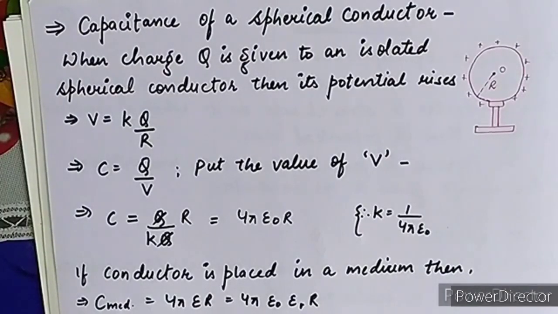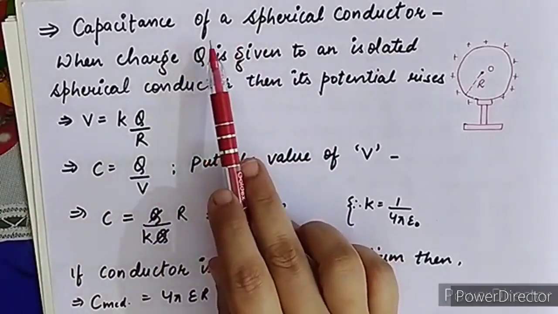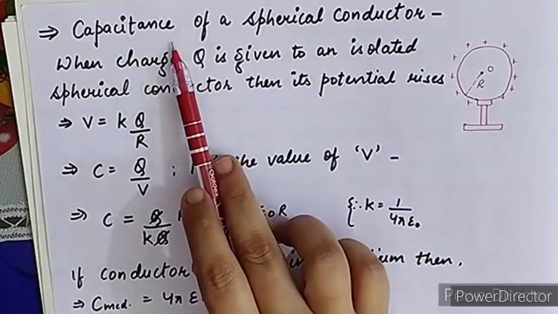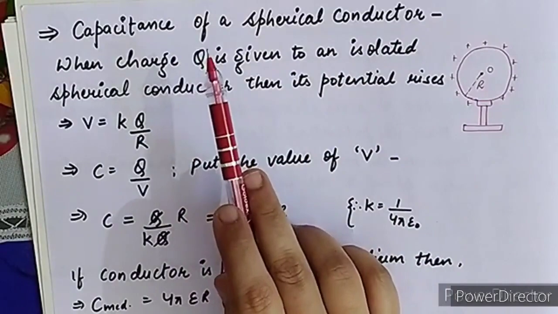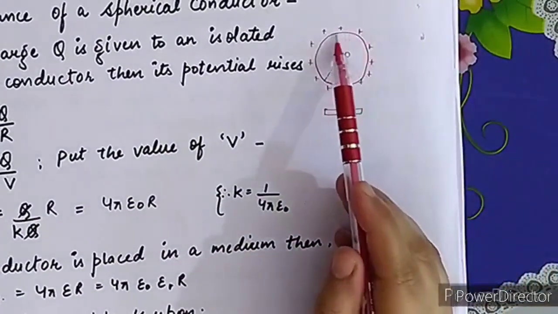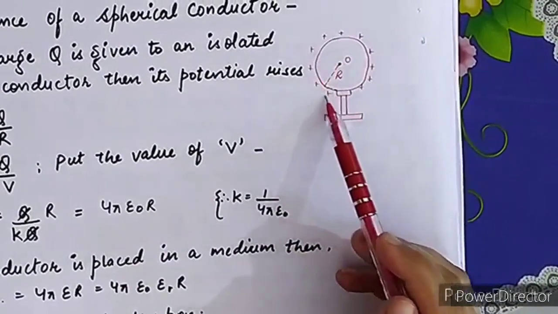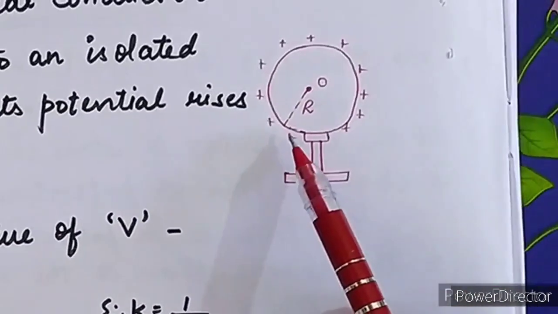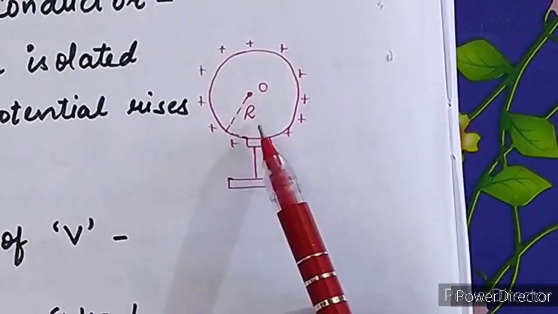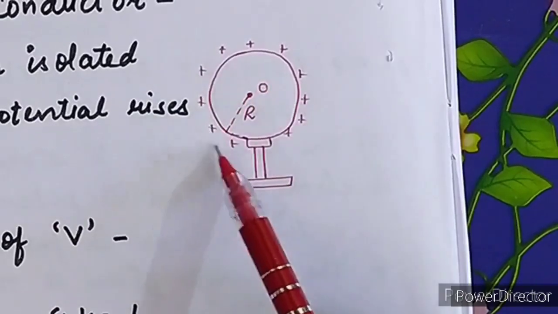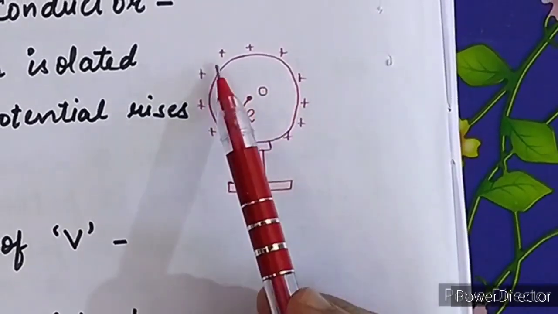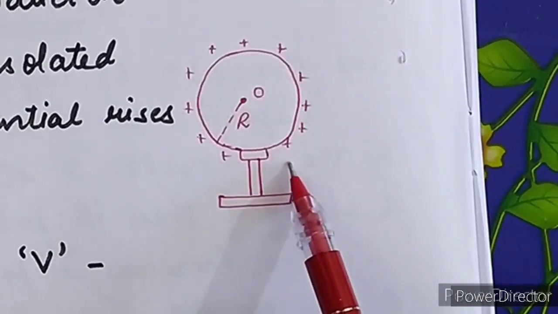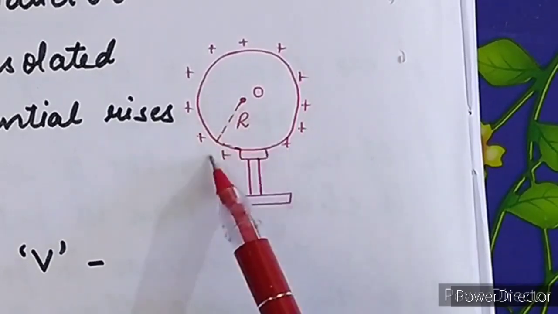Now, the next topic of this chapter is the capacitance of a spherical conductor. Meaning, in a spherical conductor, what is the value of its capacitance? Firstly, we consider a spherical conductor of radius R. This spherical conductor is an isolated conductor in which plus q charge is uniformly distributed around the spherical conductor having radius capital R.